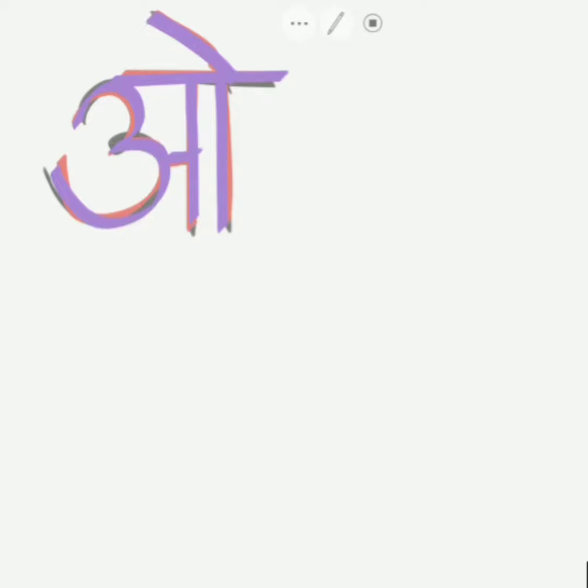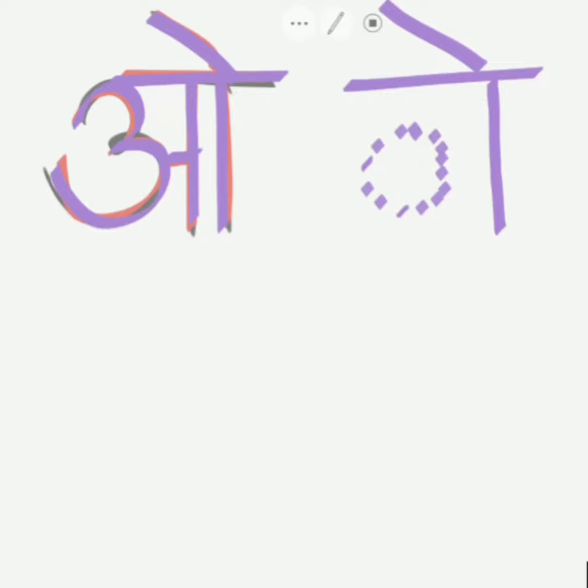O. It is a mixture of A and O. If the dotted line is Vyanjan, the vertical line after it and one A ki matra will become O, and the pronunciation of this O is similar to English O.